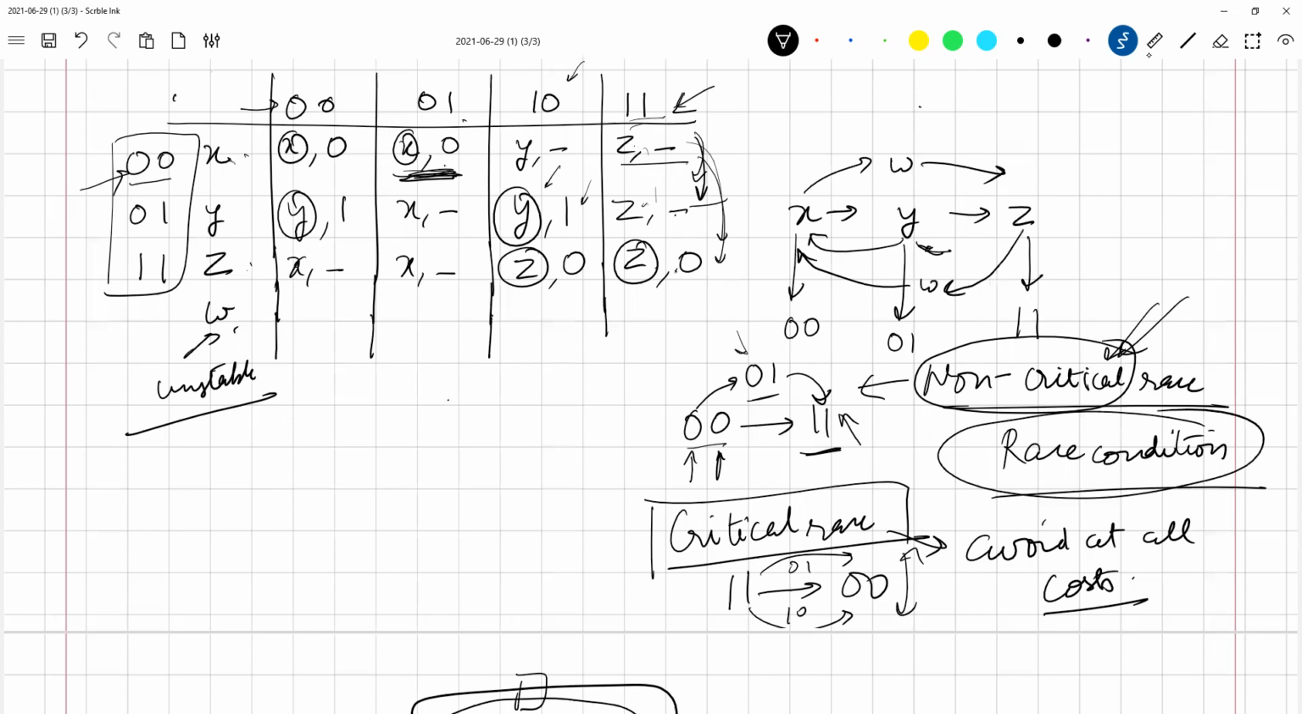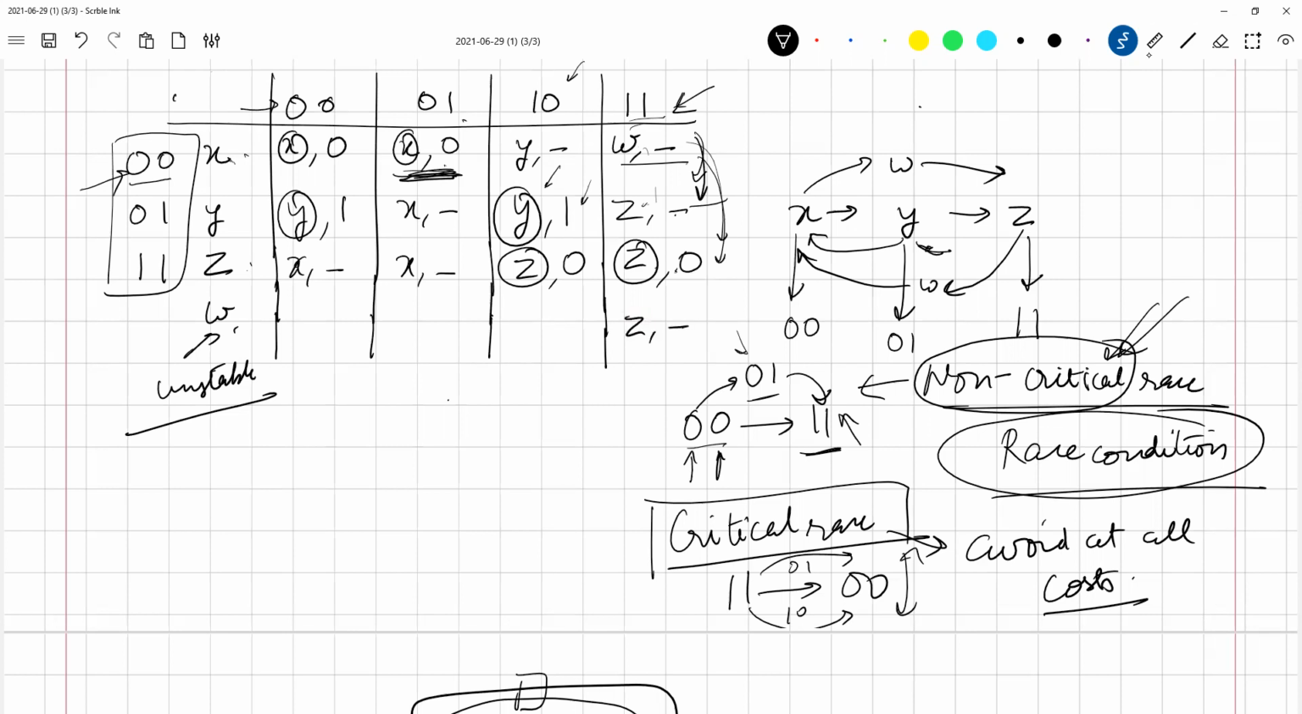If I want to go from state X to state Z, through what input am I going? 1 1. When my input is 1 1, I'm trying to go from state X to state Z. So instead of going to state Z, I'll go to W. Instead of going to state Z, I'll go to W, and no, sorry, this will be Z.